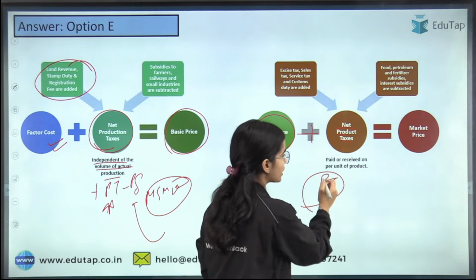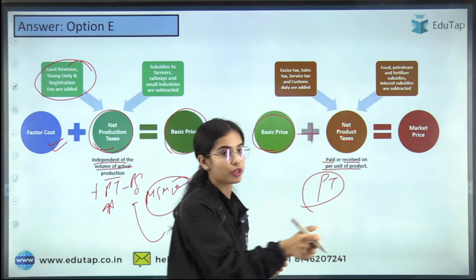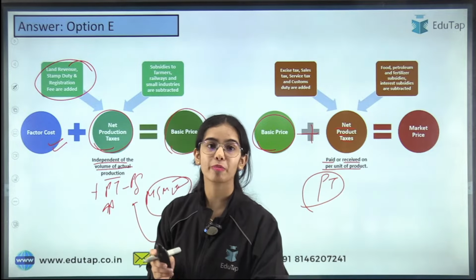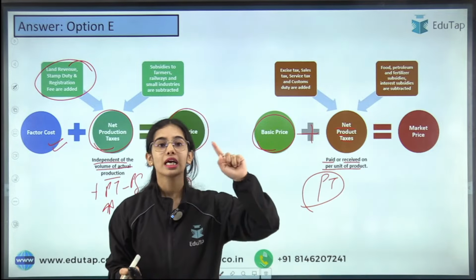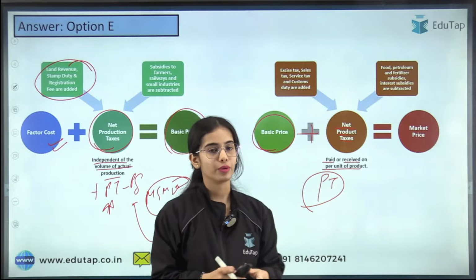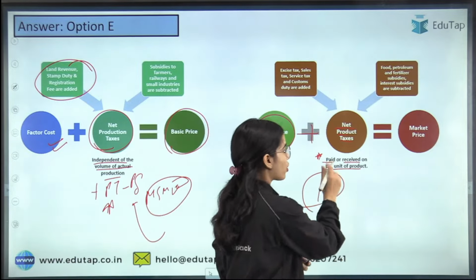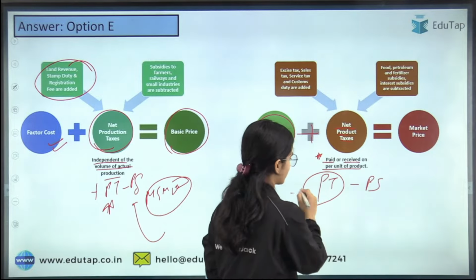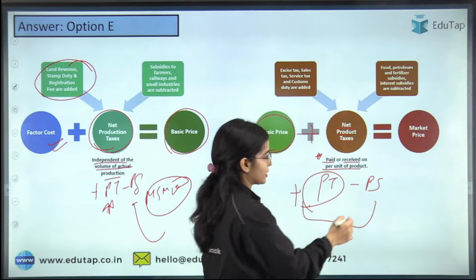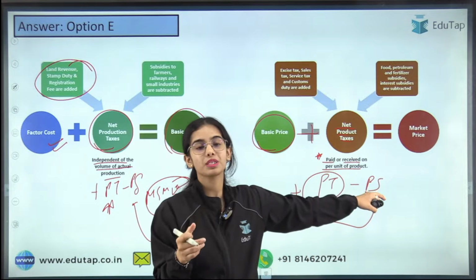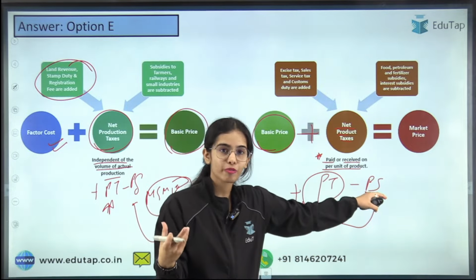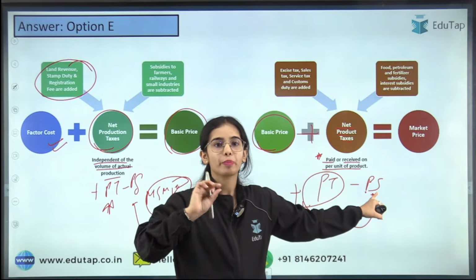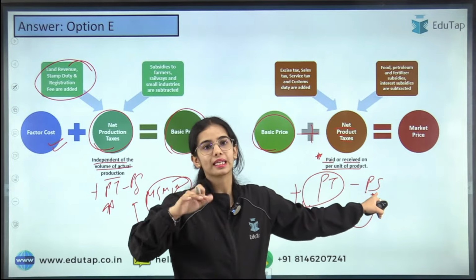The product tax is paid or received on per unit of product. So if I am buying one water bottle, I have to pay tax on this. If I am buying 4 water bottles, I have to pay tax on each of the commodities. So this is paid or received on per unit of product. So this is the product tax, and the product tax minus the product subsidies is net product taxes. Product subsidies means that per unit of product that you are providing, you are getting the subsidy, or per unit of fuel or per unit of fertilizer, you are getting the subsidy.